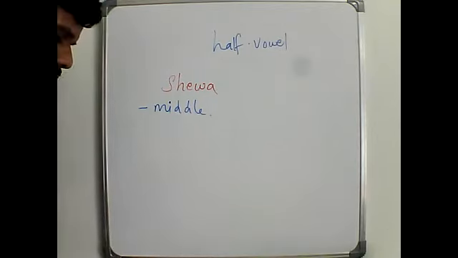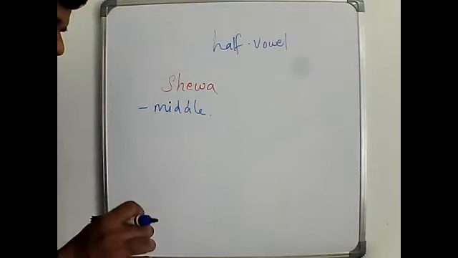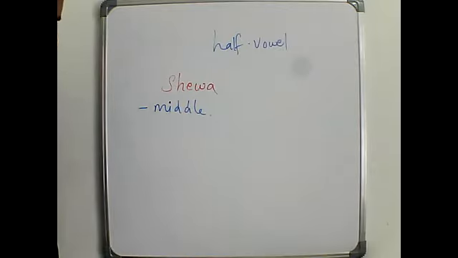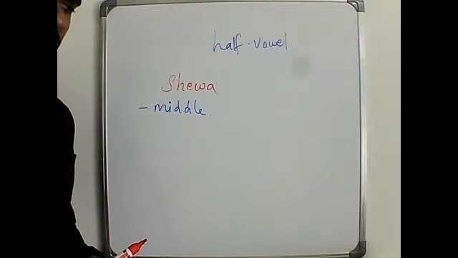We will see how to understand that. If it comes one time, it usually falls at the end of a syllable. We also need to understand the syllabification of Hebrew words.